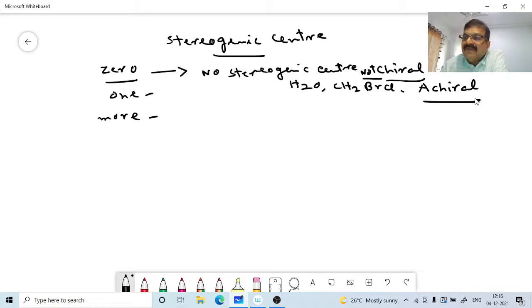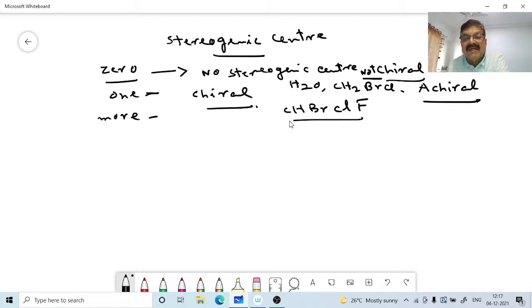Now, one tetrahedral stereogenic center means a molecule is always chiral. We have seen that. That is what we have seen here, CHBrClF, with one tetrahedral stereogenic center.